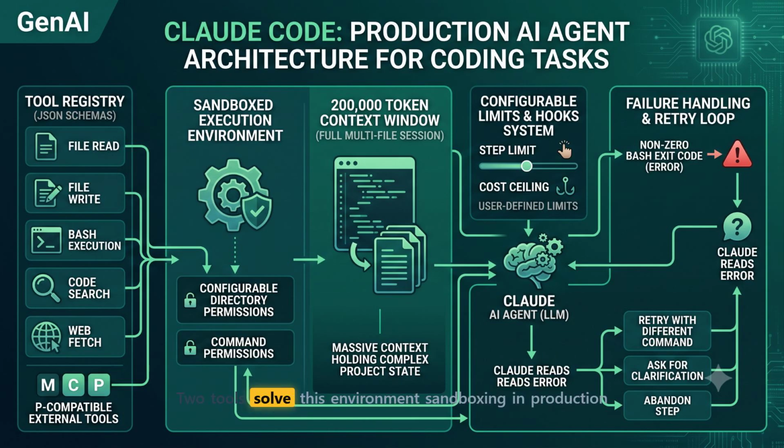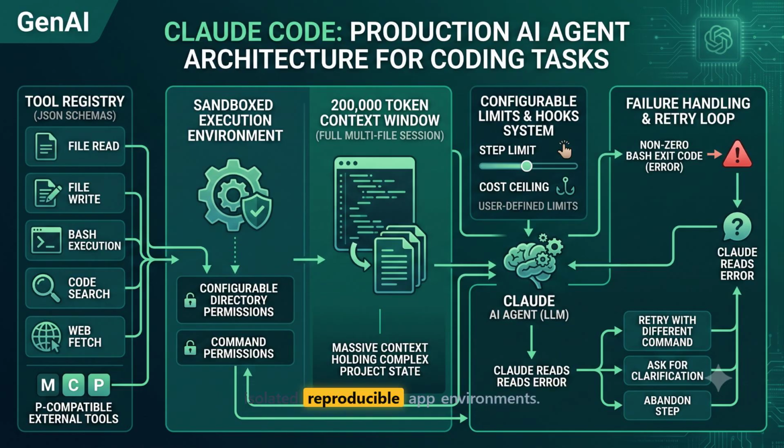Two tools solve this environment sandboxing in production today: E2B and Docker. E2B provides secure micro-virtual machines tailored specifically for long-running AI code execution, whereas Docker is the classic container standard for isolated, reproducible app environments.